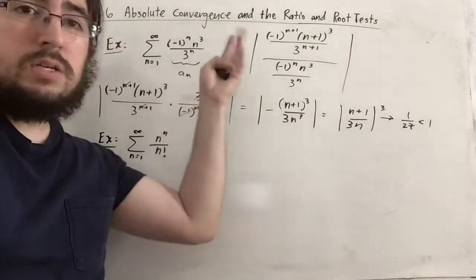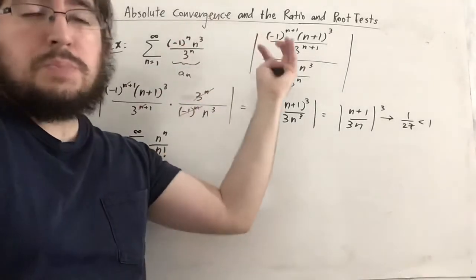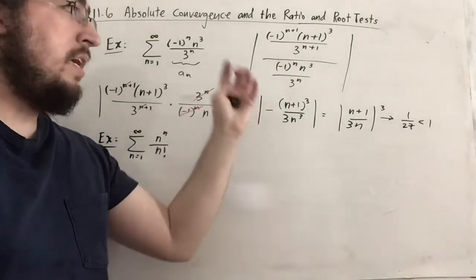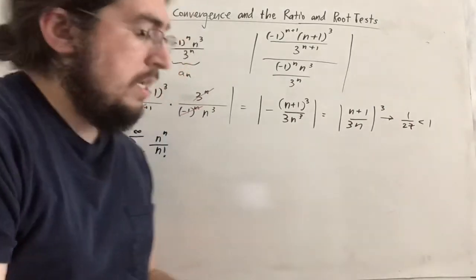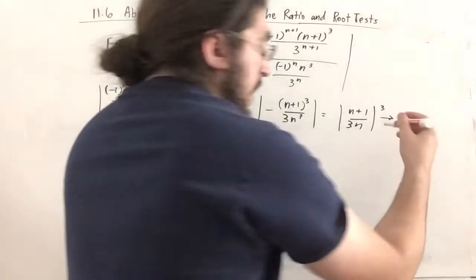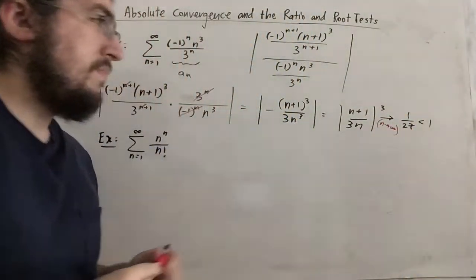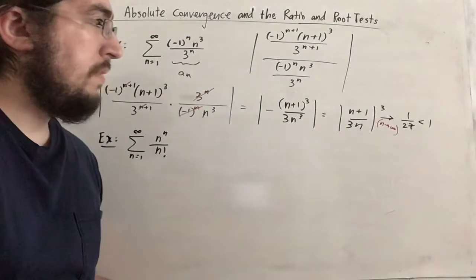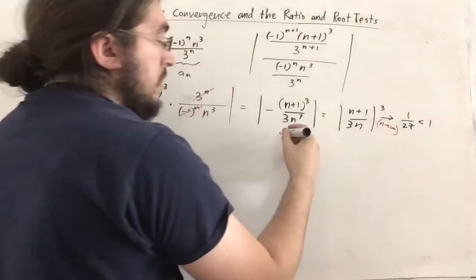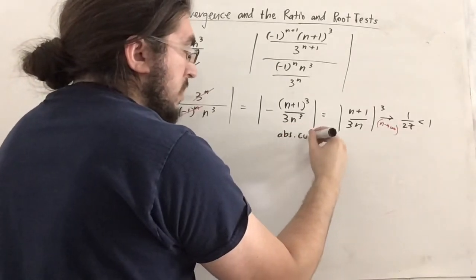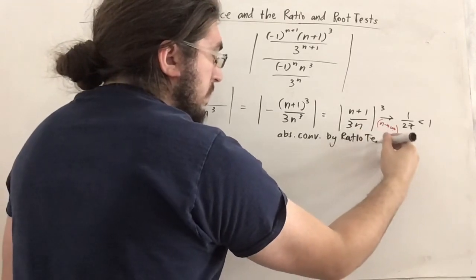Notice in this notation I'm not writing the limit as n goes to infinity each time. I'm just looking at the expression we want to take the limit of as n goes to infinity, and once I've simplified enough, I'll write an arrow and then take n to infinity. In reality, I should be writing "as n approaches infinity" under this arrow, but that's kind of implied. So since it's less than 1, by the ratio test, this is absolutely convergent. Let me write absolutely convergent by ratio test. Perfect.